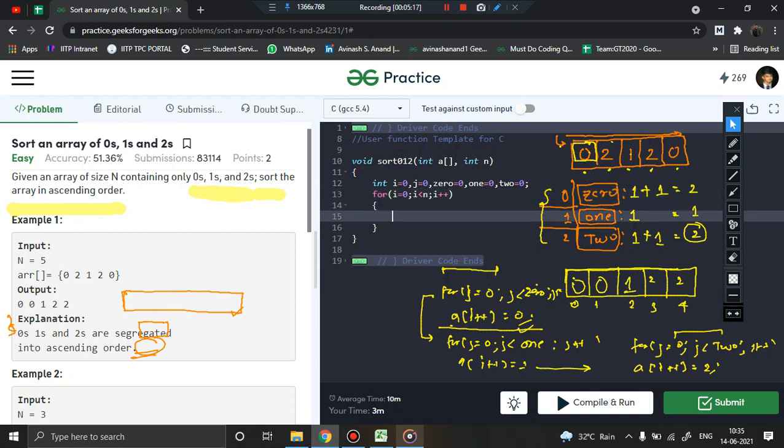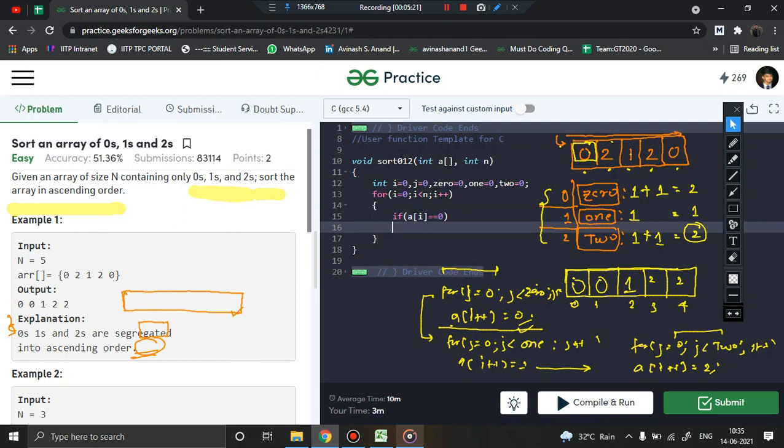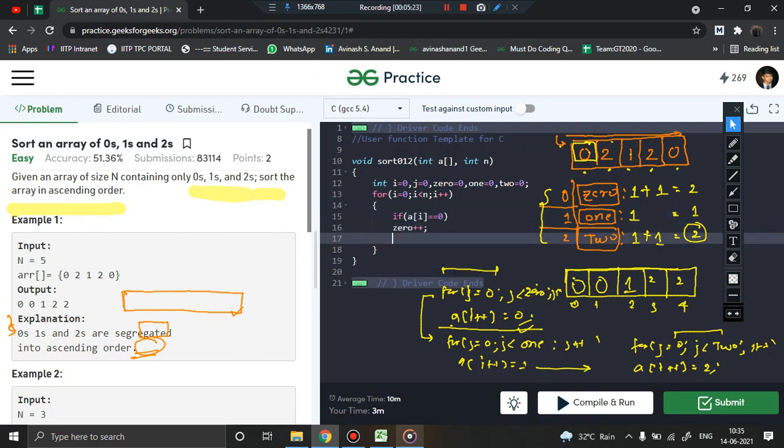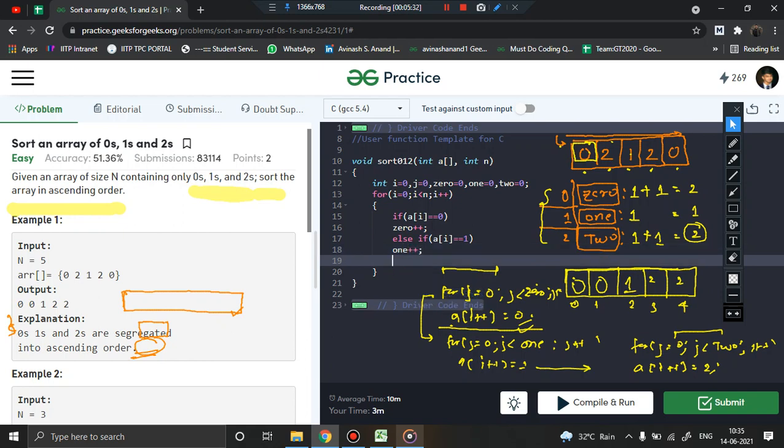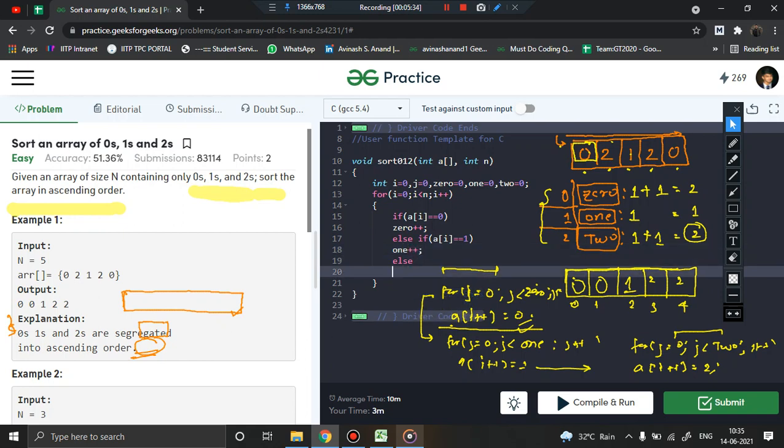What will I do? I'll say if a of i is equal to 0, you know very well, we will do zeros plus plus. Else if a of i equal to 1, we again know very well, ones plus plus. Else, since there are only 0, 1 and 2, if it is not 0 and not 1, then definitely it is going to be 2. So twos plus plus. Done.